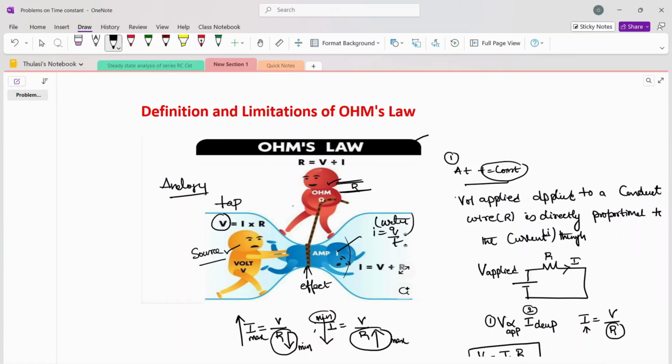If you restrict the pipe, the amount of water flowing changes accordingly. If you make it open, the flow rate is much higher. How do you decrease the diameter of the pipe? If you decrease it more, less water will be pumped out. That's how to understand the analogy of Ohm's law. The source is nothing but voltage, the tap; the pipe we have is the resistor; and the water which flows in this pipe is the current. This is how to understand the beauty and limitations of Ohm's law.